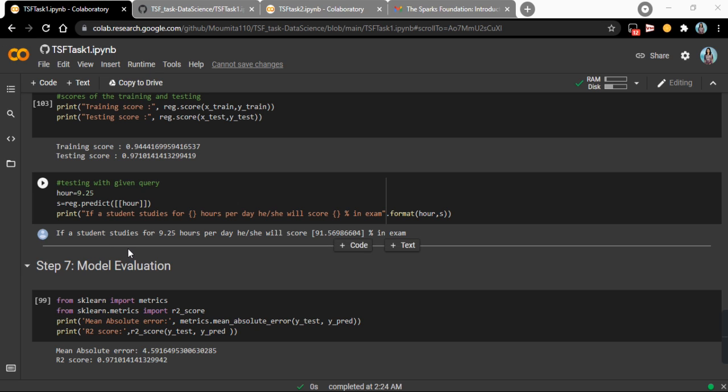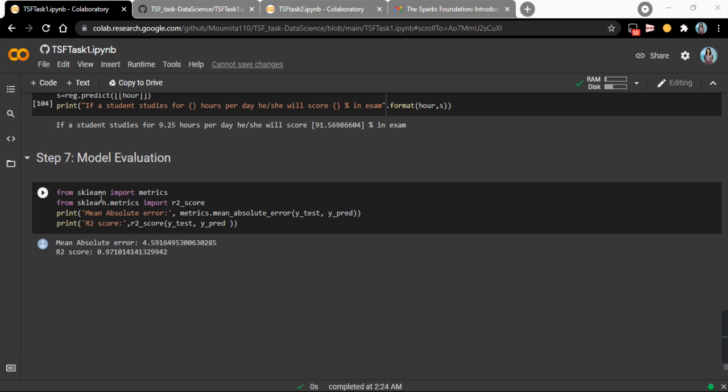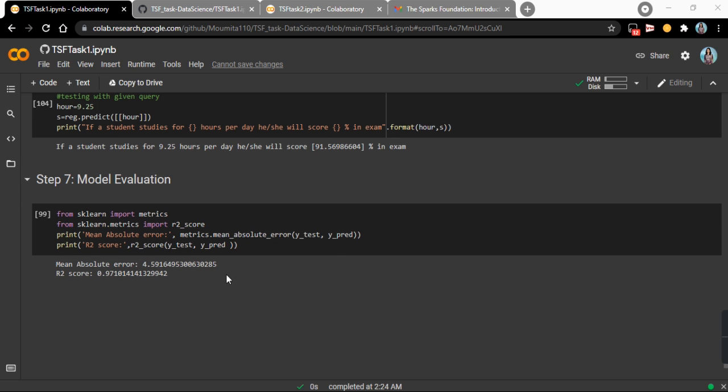After that, I have predicted the score for the given query, that is 9.25 hours. I have printed that if a student studies for 9.25 hours per day, he or she will score 91.56% in the exam. So the final step is the model evaluation. I have calculated and printed the mean absolute error and R2 score, that is 97%. So that's all. Thank you very much.